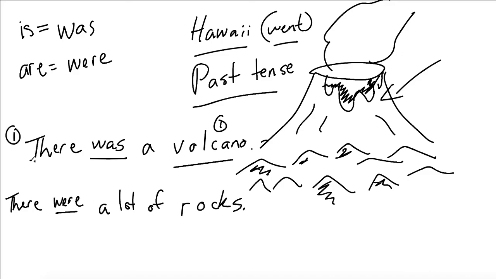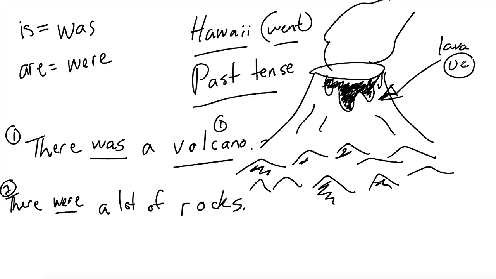So let's practice after me. Number 1, there was a volcano. Good. Number 2, there were a lot of rocks. Excellent. Now what about the lava? The lava here, L-A-V-A, lava is a liquid. It's a molten rock liquid, right? So it is actually uncountable.